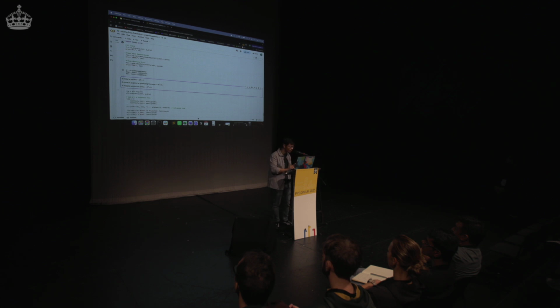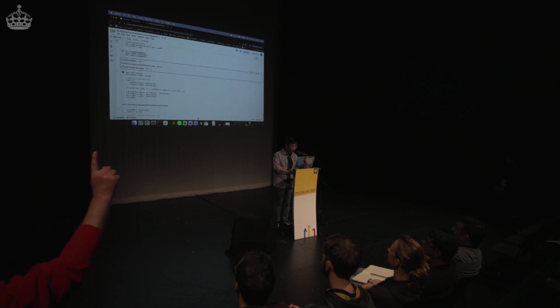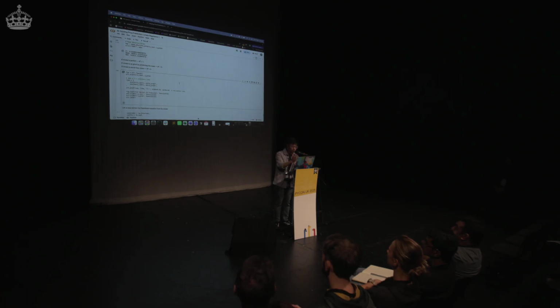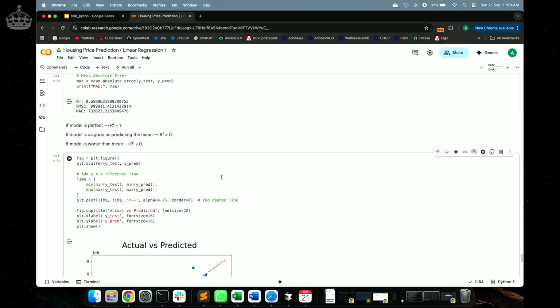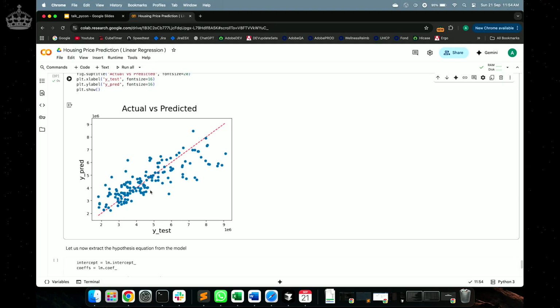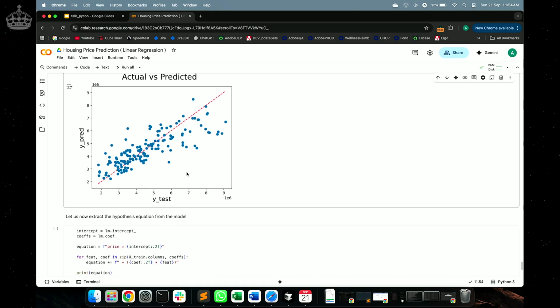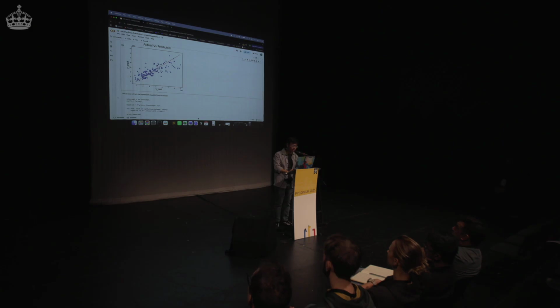And this is exactly what I want to tell you, that when we build models, the first iteration is going to give you something like 0.65, 0.55, even less than 50%. And that is completely okay, because you need to experiment with the data a lot. You need to try a lot of models before you actually decide on what it is going to look like. So this is how the actual versus the predicted data looks. These need to be very close to the red line. And with 65% accuracy, it looks good.